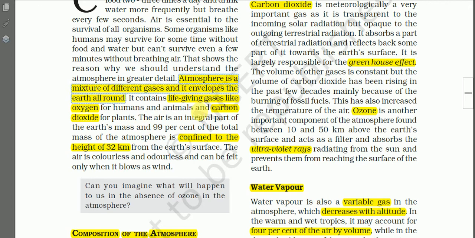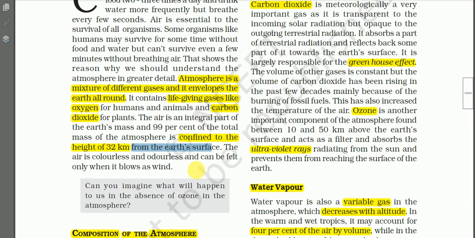And this atmosphere contains life-giving gases like oxygen for human beings and animals, and carbon dioxide for plants. The air is an integral part of the Earth's mass, and 99% of the total mass of the atmosphere is confined to the height of 32 kilometers from the surface of the Earth.